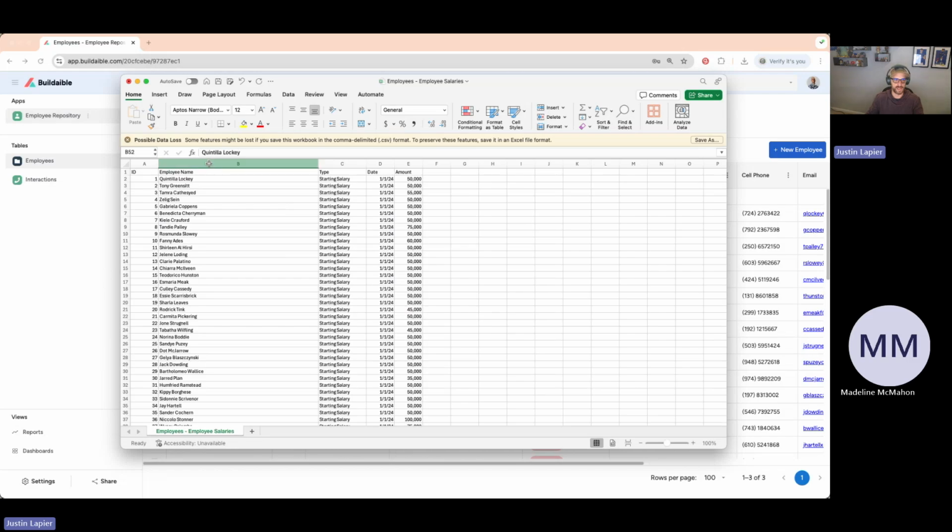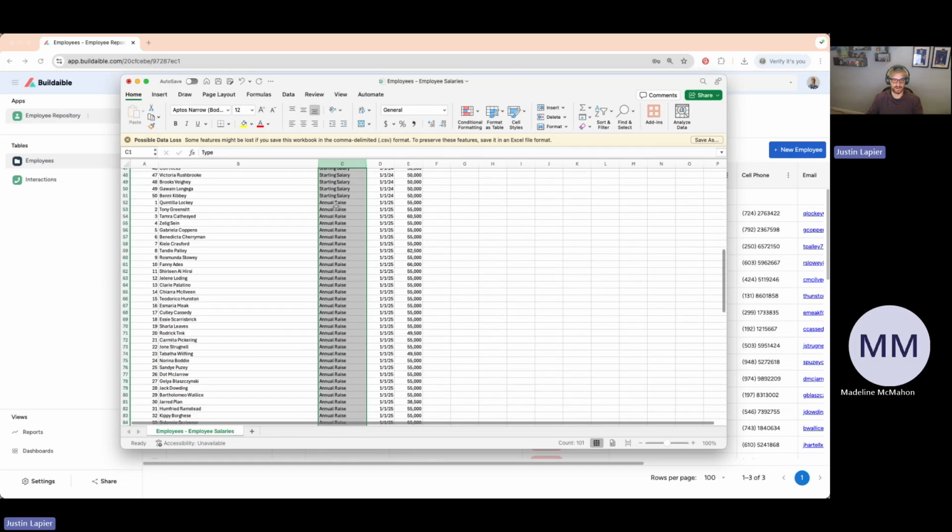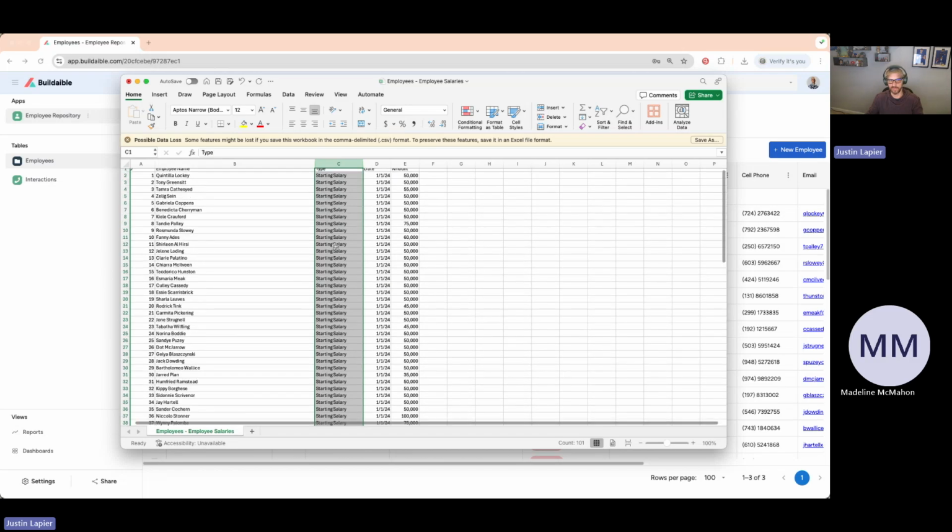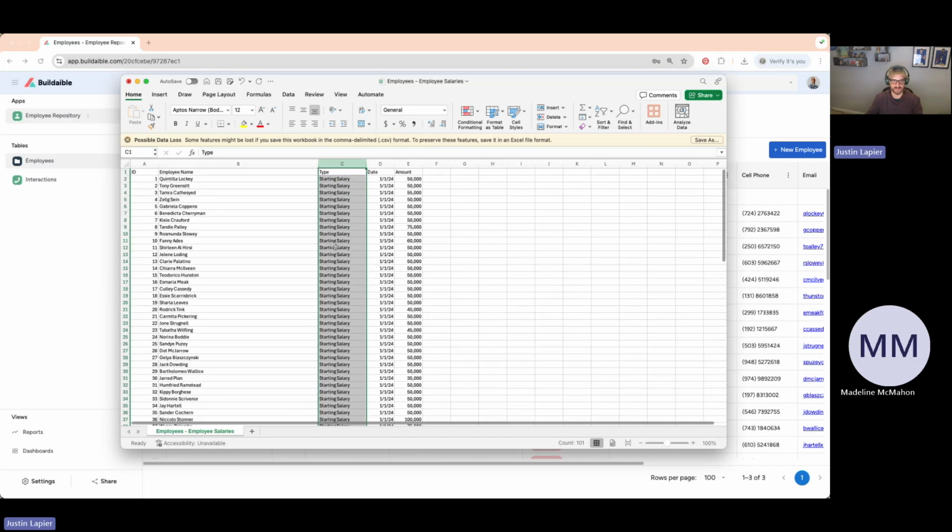We are going to have to create a link a record field because we're going to have to link this to the employees. So we've done that in the previous sessions, but we'll do it again today. We are going to create a drop-down field that has the choices of starting salary, annual raise, and you could put other things in it like bonuses and things like that, but we'll just start it out with starting salary and annual raise.